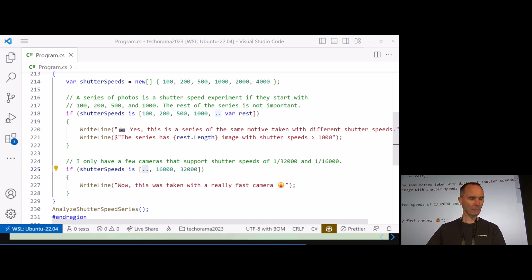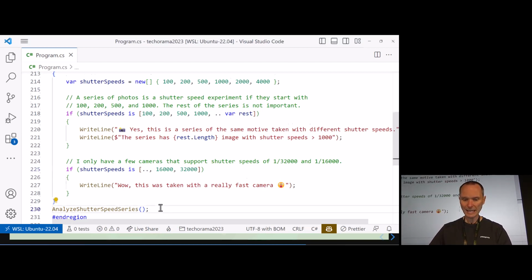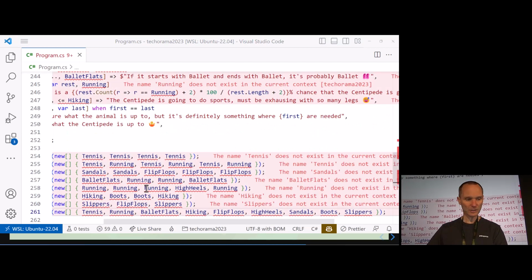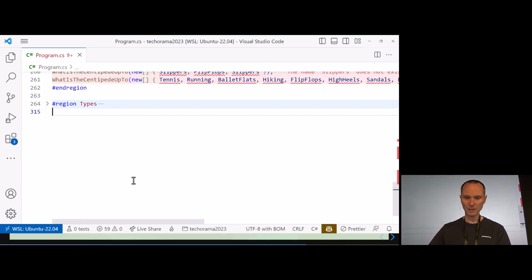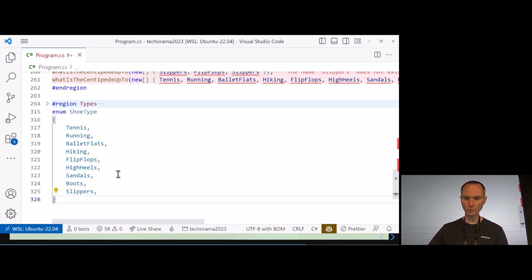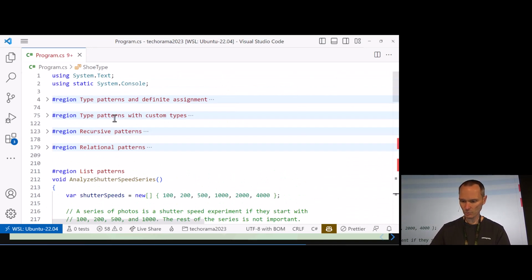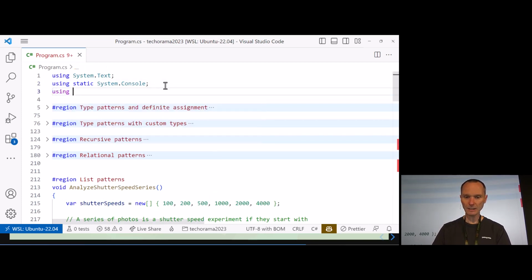But in my very last example that I'm going to show you here, I will show you at least some cool stuff. For that, I need to copy in some final enumeration. Maybe you can already guess what we are going to do, because I'm copying in some shoe types, and I'm going to use a using static shoe type.